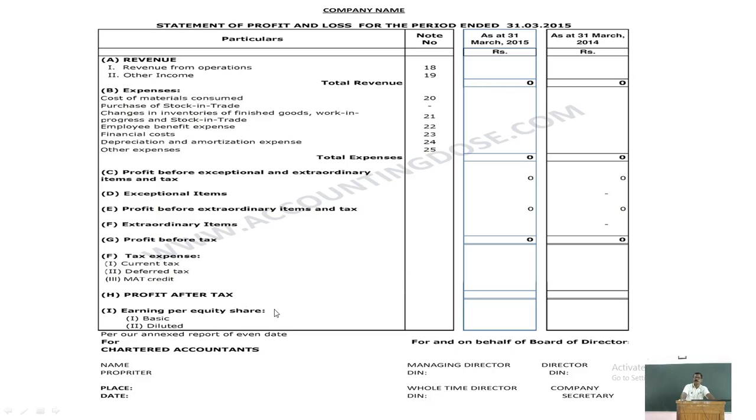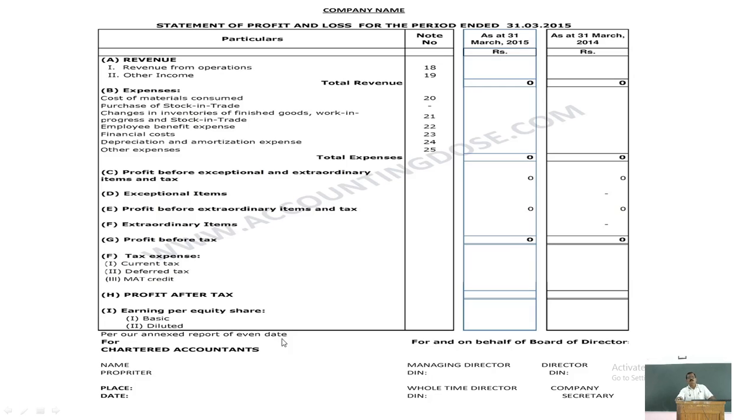Profit after tax means profit available for distribution, profit available for appropriation. That profit is transferred to the balance sheet under reserves and surplus, and will be distributed as dividends. And below this, you have to show earnings per equity share. Earnings per equity share should be shown separately, that is basic earnings and diluted earnings.